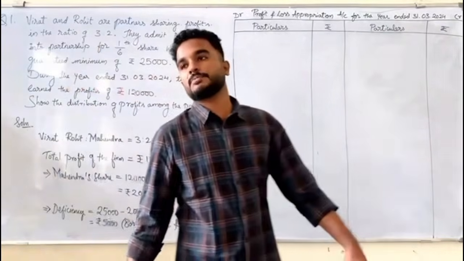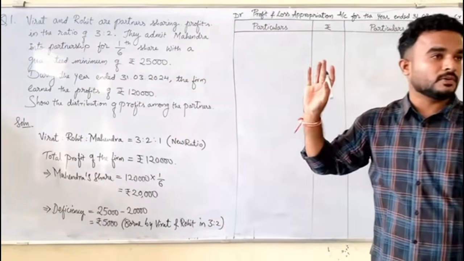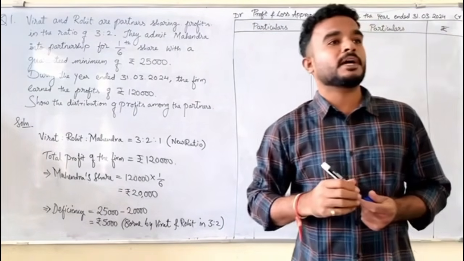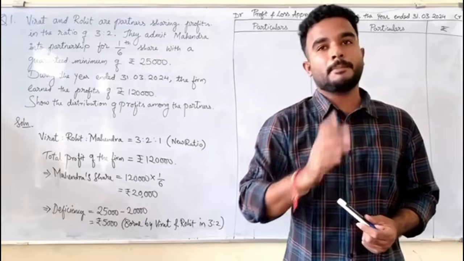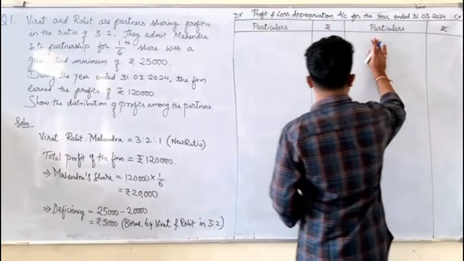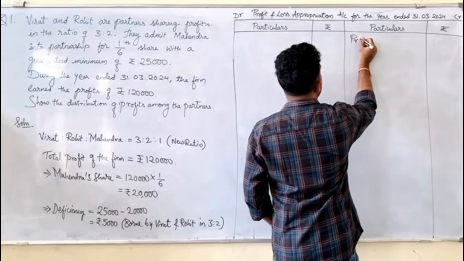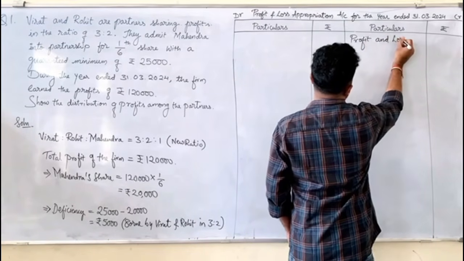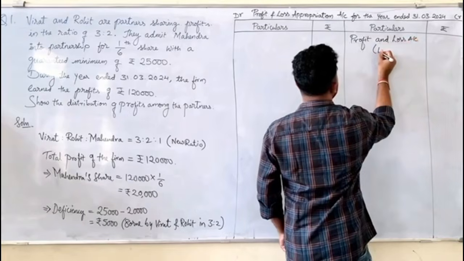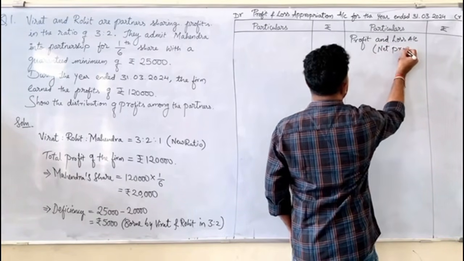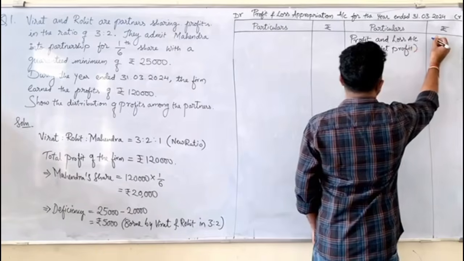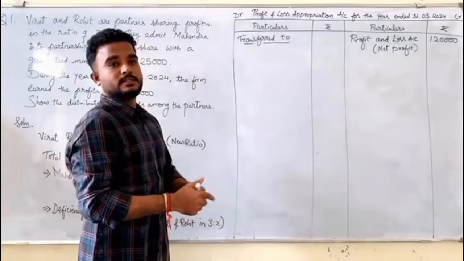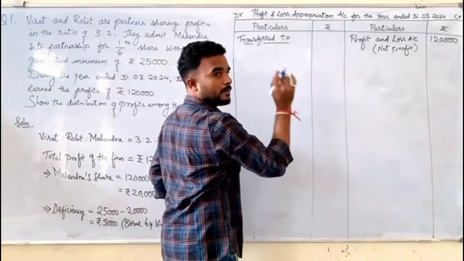Okay. Let's distribute these profits among the partners now. How much profits did we earn? 1,20,000. So how will we distribute profits among the partners? By preparing the profit and loss appropriation account. And the profit and loss appropriation account starts with the profit and loss account, net profit. How much net profit did we earn during the year? 1,20,000. So we don't have any adjustments. So the entire profit should be distributed among the partners.